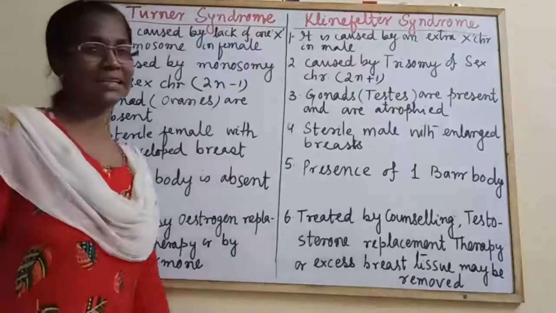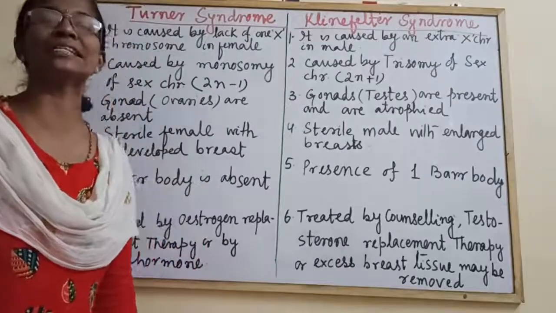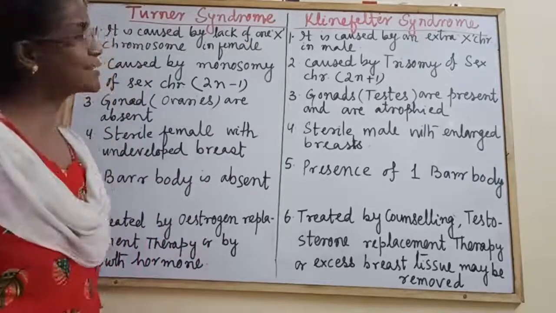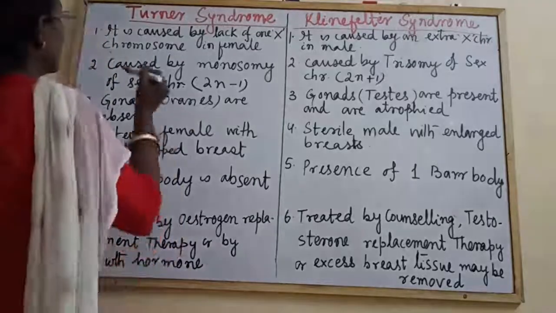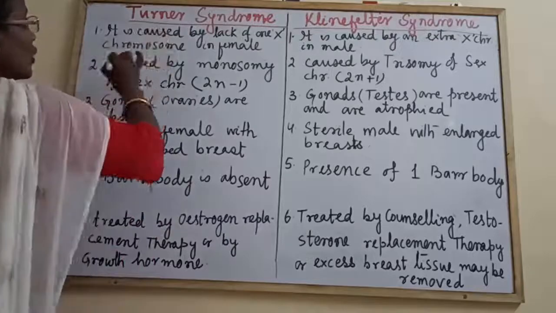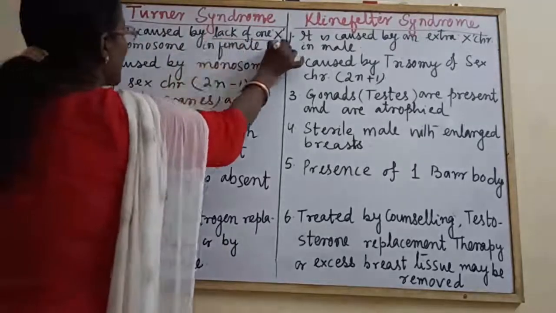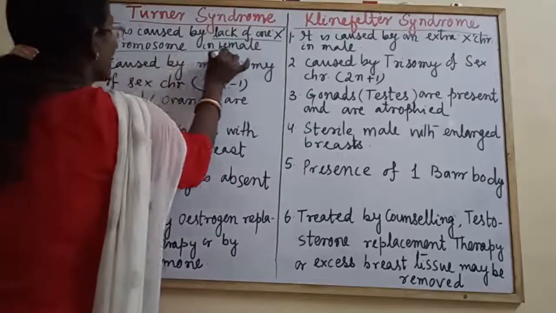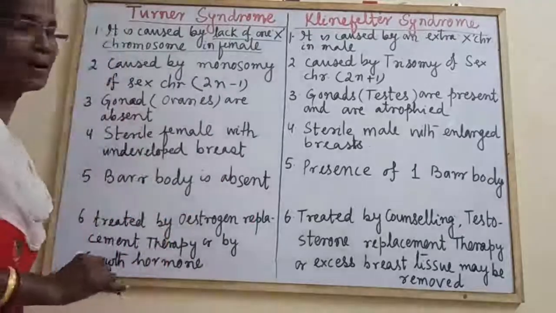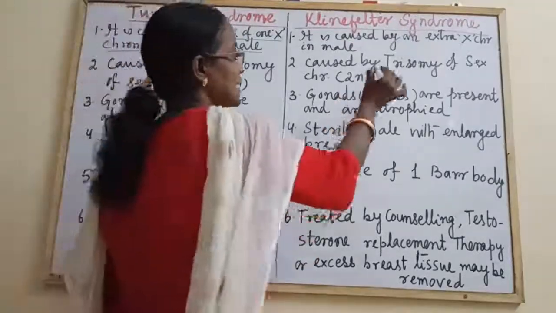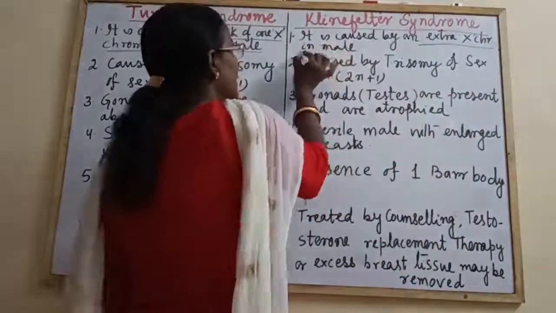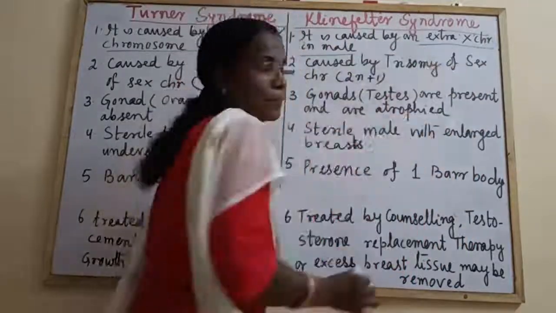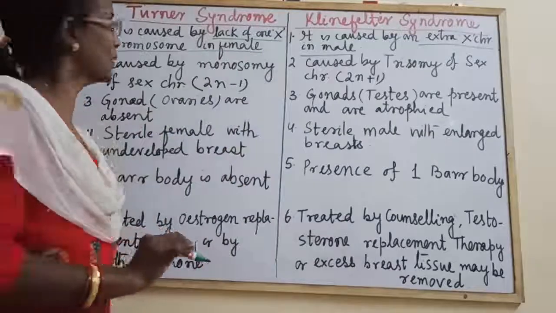Okay. At the end of the class, let us come to the differences between Turner syndrome and Klinefelter syndrome. So you know the Turner syndrome is due to lack of one X chromosome in female, whereas Klinefelter syndrome is due to presence of one more X chromosome in male.